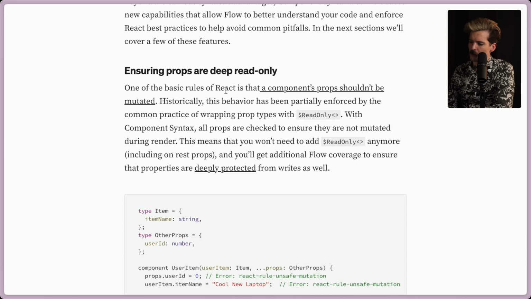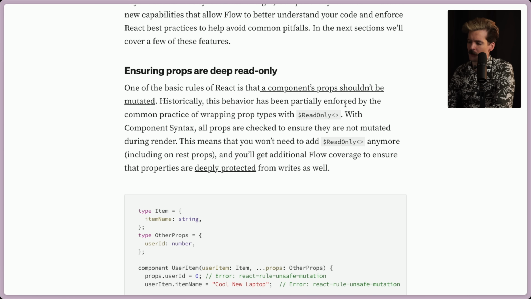One of the basic rules of React is that a component's props shouldn't be mutated. I actually cover this in a video that I did recently, where I show how bad things are if you accidentally reset or reverse a list that's passed as a property. The fact that it's hard to guarantee that is obnoxious, that you're not accidentally going to write things. Strict React rules prevent it by doing weird cloning stuff, but it's still not great. Ideally, your compiler would enforce that you're not actually changing any of these things. And now that can be enforced.